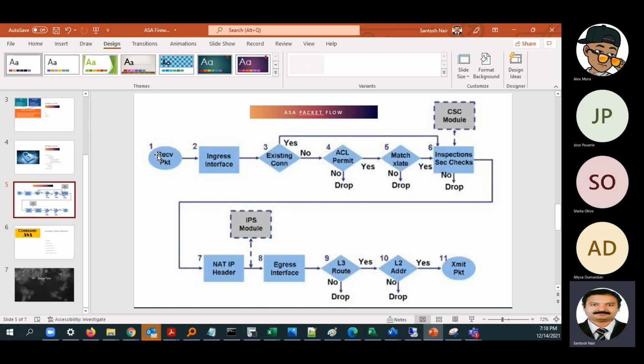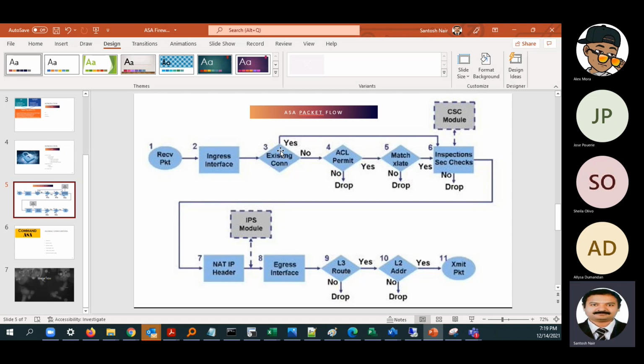When a packet is received on an ASA firewall interface, say the outside interface or inside interface, the first thing it will check is the connection table. You all know what a connection table is, right? We had already learned what a stateful firewall is. Yes.